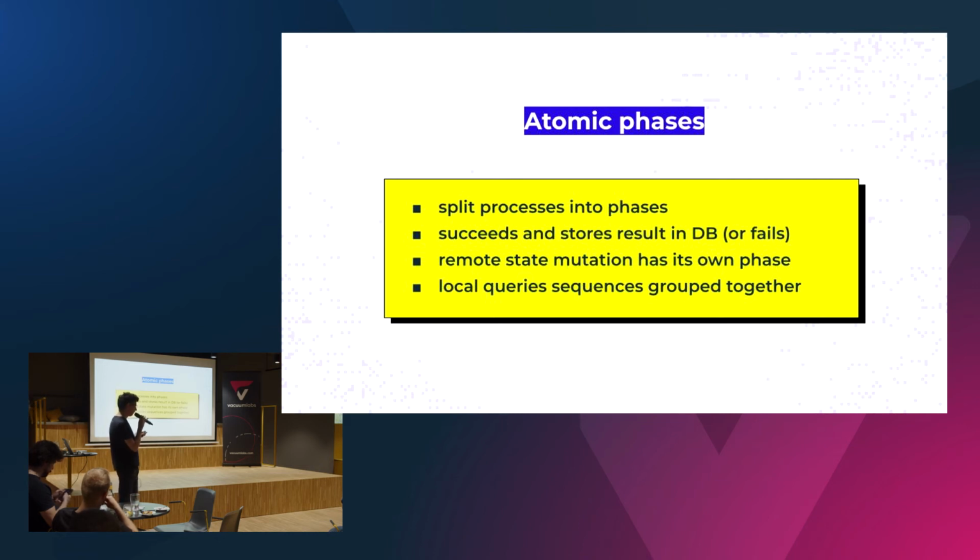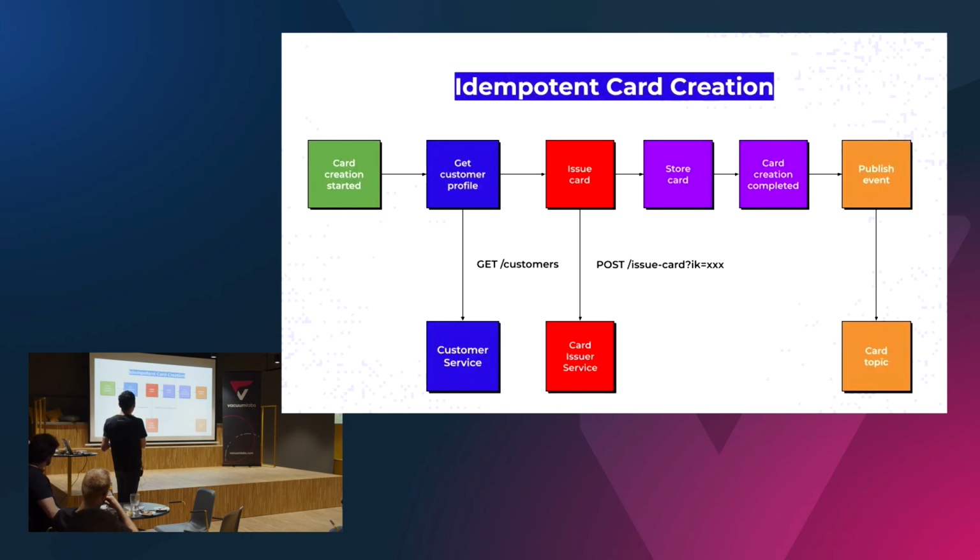As a general rule of thumb, how we want to split this is every remote state mutation will get its own phase or own DB transaction, and then sequences of DB queries would be grouped together. So we ensure that our data are consistent, at least in the local database.